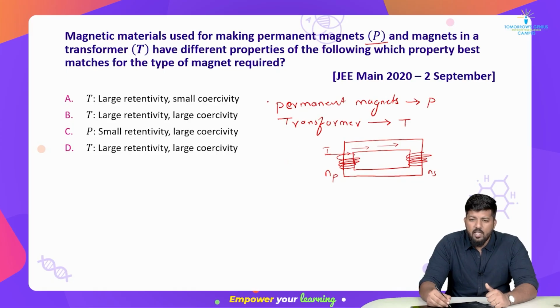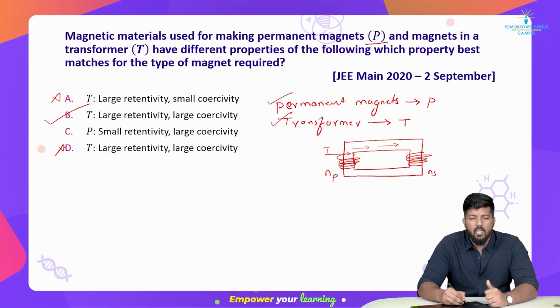So when I say permanent magnets, and when I say transformer, it requires less retentivity and less coercivity, right? So what is the correct answer for our options? Let's check it out. For a transformer, we call it less retentivity and less coercivity. No, option B is not. Option C. Okay, here option A is for the transformer. It is incorrect, and option D is also incorrect. What is said for P? Large retentivity and large coercivity.